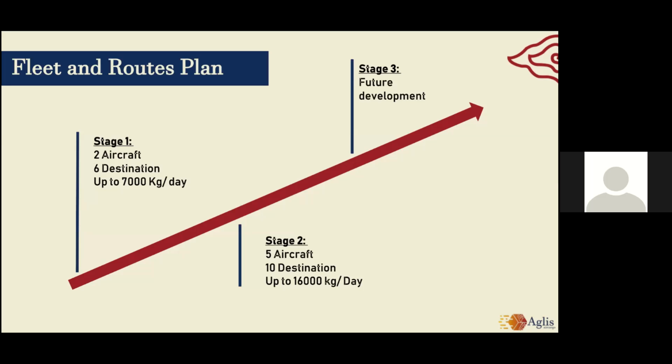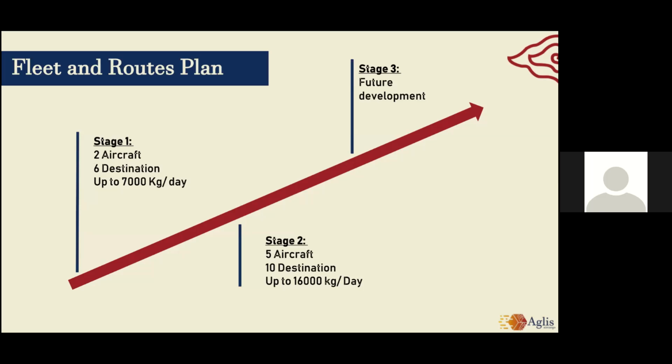The first stage, we will have 2 aircraft with 6 destinations. Those destinations are Palembang, Surabaya, Batam, Manado, Semarang, and Jakarta. With our target of 20% of our market share, it is approximately 7,000 kilograms per day for each flight per day.